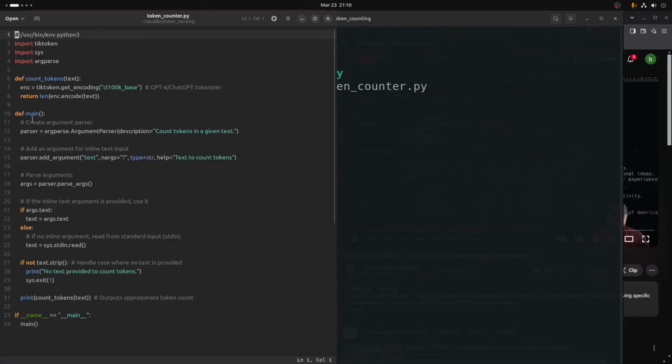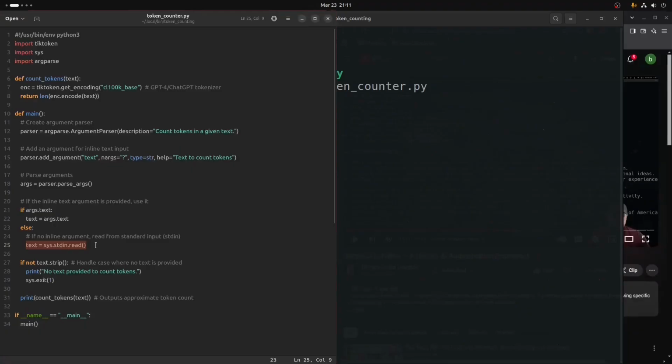That's all that's happening. And then in the main function, the argparse here, the parser, this just takes in the description. It counts the tokens in the text that we pass it. And this is when we pass it inline. We have to account for two ways for this tool to take in text. Inline is the argparse argument, and after making that parser, a bunch of other stuff happens. Like I said, I'm not here to teach you Python. And then in this conditional, it checks if there's inline text, and if there's not, it defaults to taking in from standard in, which means from the terminal.